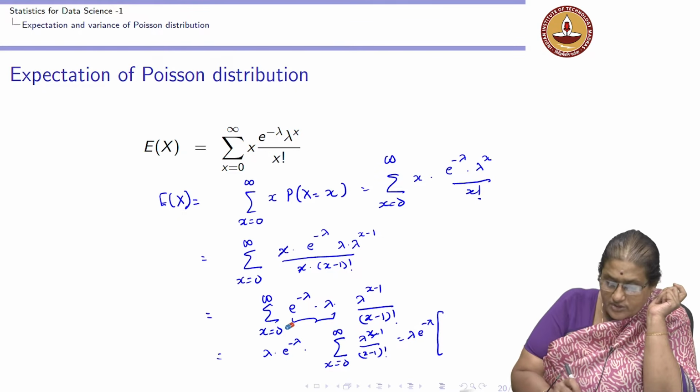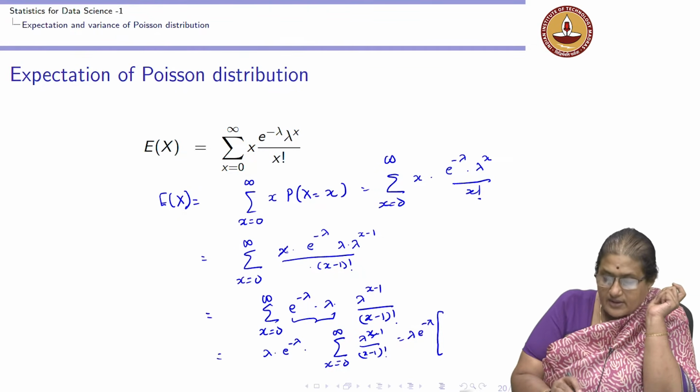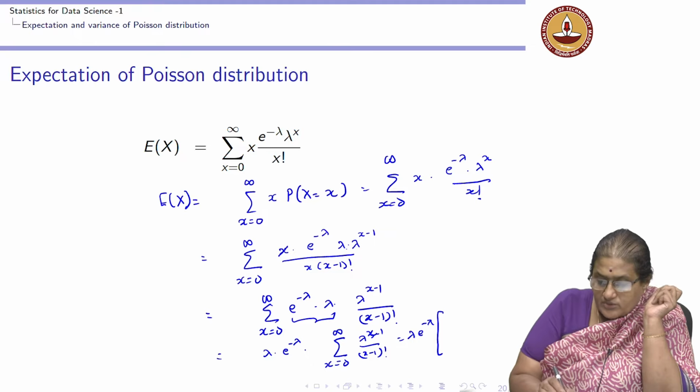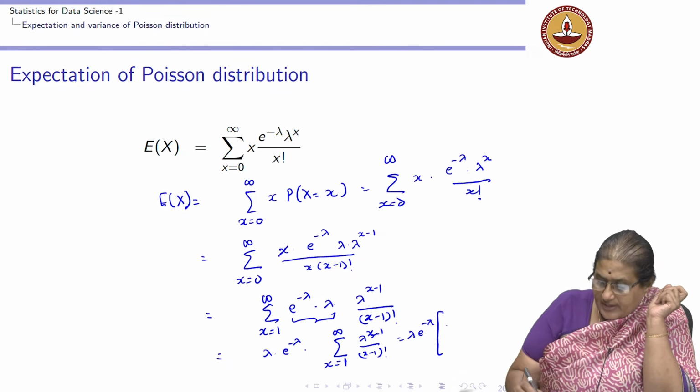I get lambda to the power of 0 by 0 factorial, lambda to the power of 1 by 1 factorial, and so on.